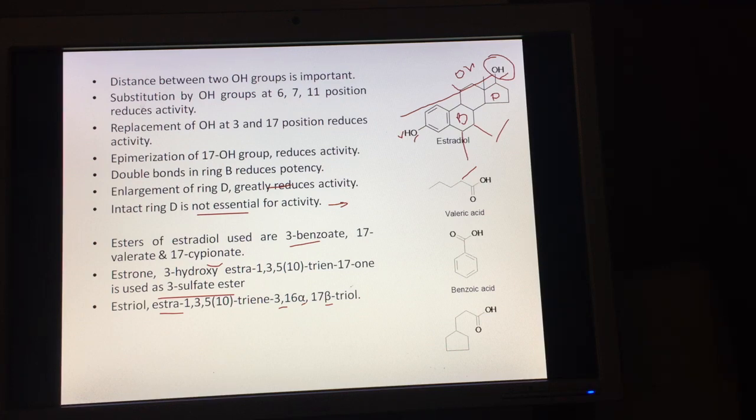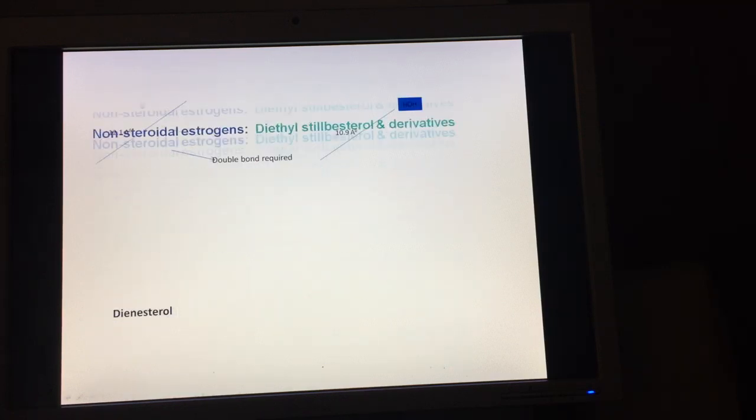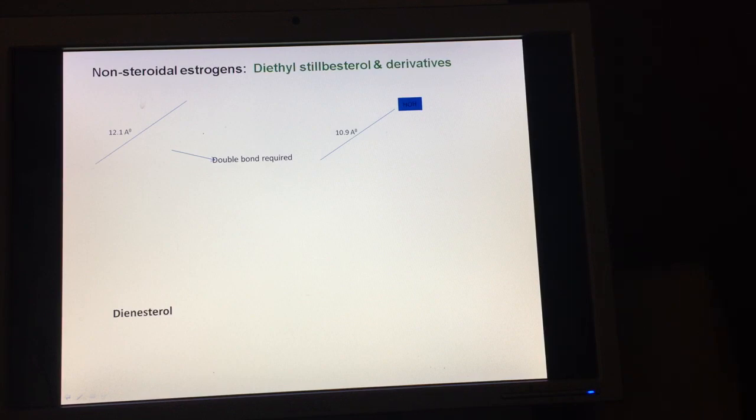Now coming to the next category, non-steroidal estrogens, the compound in this category is diethylstilbestrol and its derivative. Now if you look at the structure of diethylstilbestrol, it is like this. You can see that this DES does not have any structural feature that resembles that of a steroid. However, the activity is similar to that of the female steroid hormone estrogen.